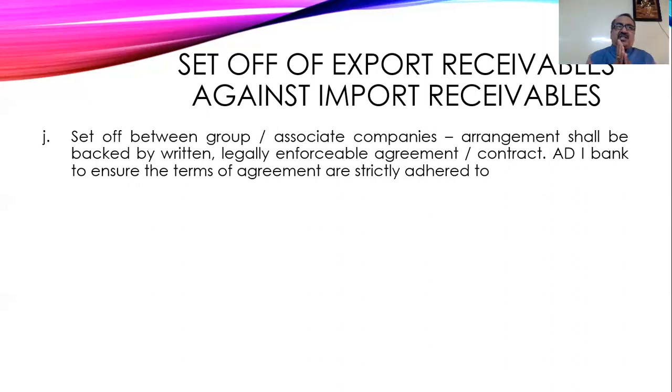It is a duty of the authorized dealer bank to verify whether there are terms and conditions to make this type of setup. And it is a duty of the authorized dealer to see that that agreement is legally enforceable. And this setup should not make any scope for tax evasion or tax.